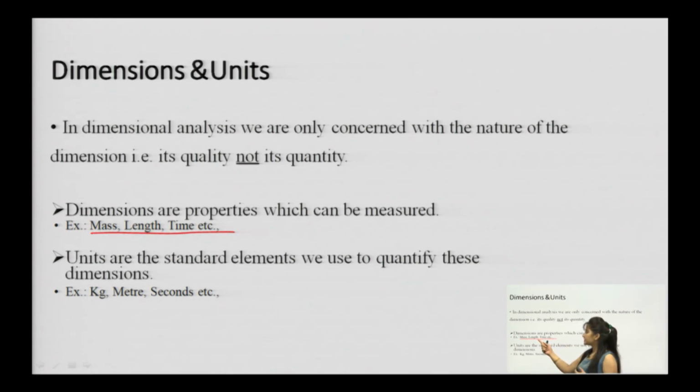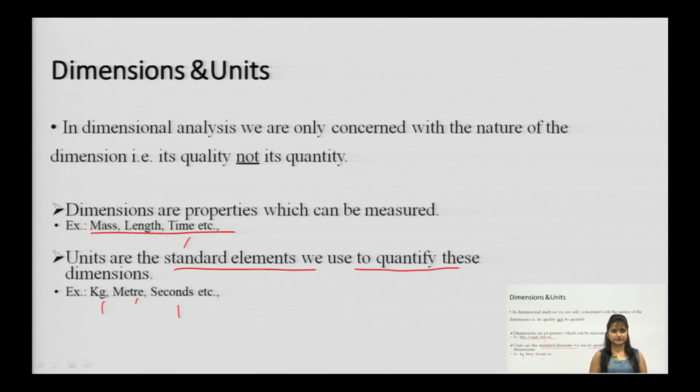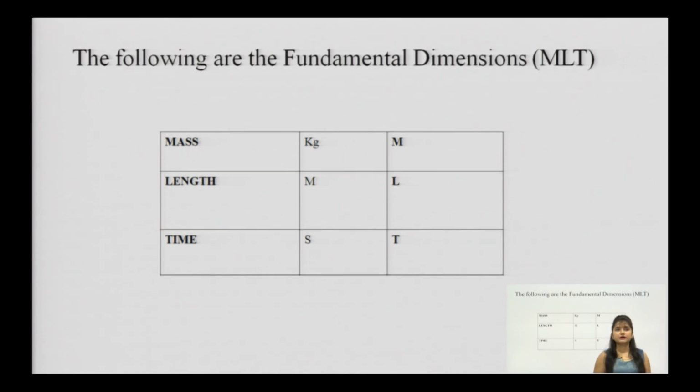So, dimensions are the quantities which can be measured, and units are the standard elements which we use to quantify the dimension, like mass in kg, length in meter, time in seconds. So, to quantify the dimensions we use units. Coming to the fundamental dimensions. Fundamental dimensions are three: mass, length and time. Mass in kg, length in meters, then time in seconds. Time you can also take in hours, minutes, but the standard is seconds.